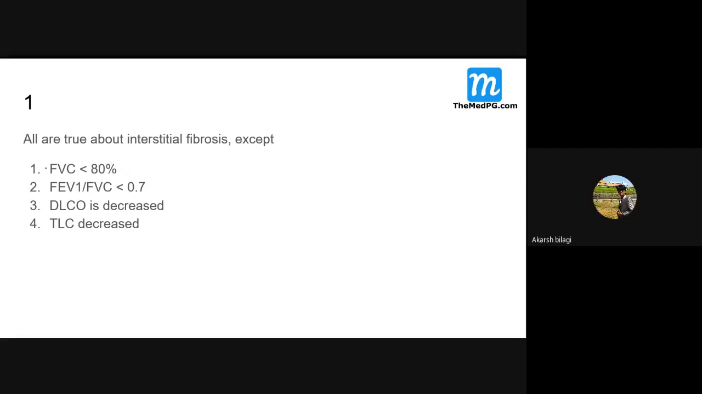Decreased. What about this ratio, greater than 0.7? You don't agree, because it is a feature of obstructive lung disease. DLCO is decreased. Very good, except in alveolar hemorrhage and Goodpasture. TLC is decreased because of the decreased FVC. So this is the answer, the exception.